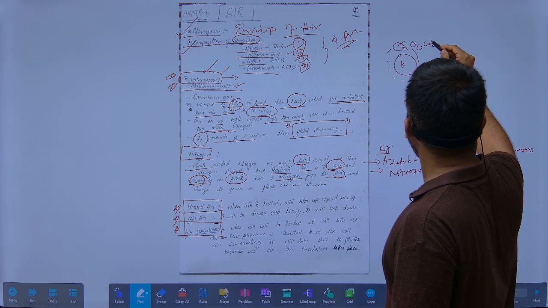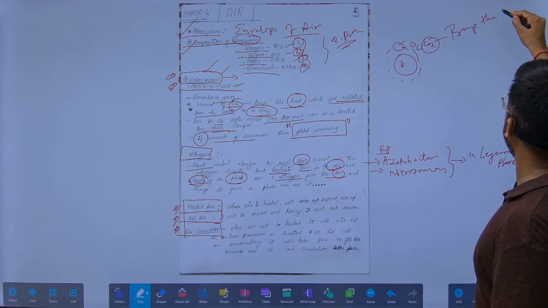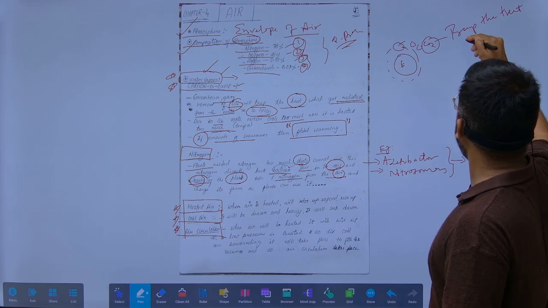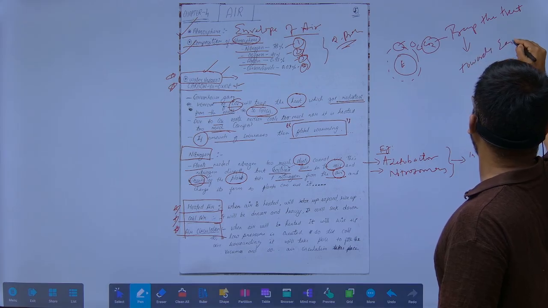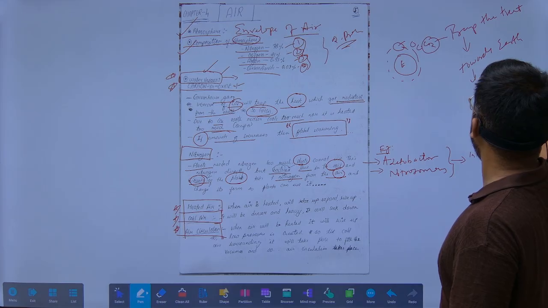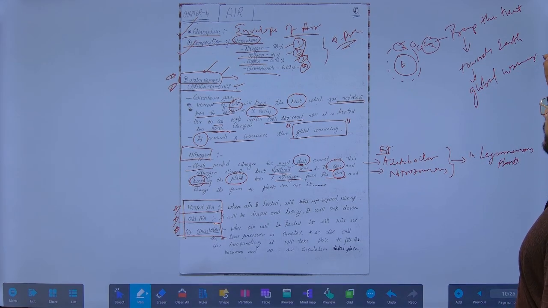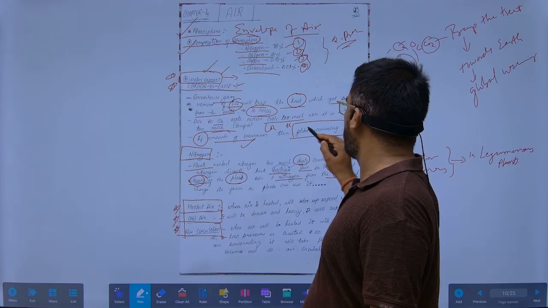This carbon dioxide will trap the heat and radiate it towards the earth. So global warming happens. If the amount of CO2 increases, global warming happens.